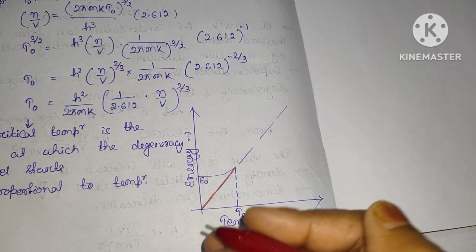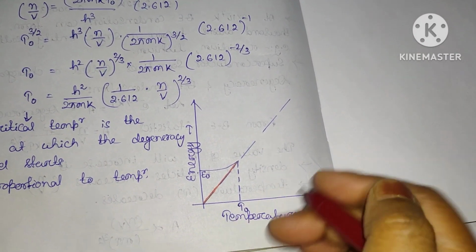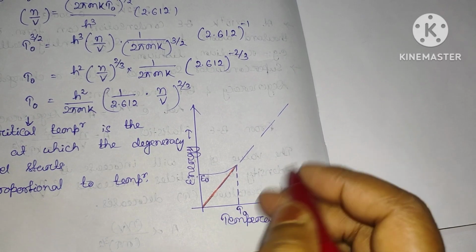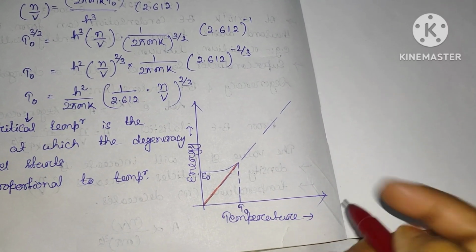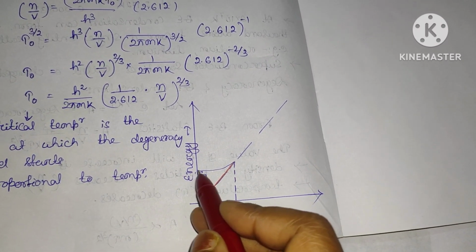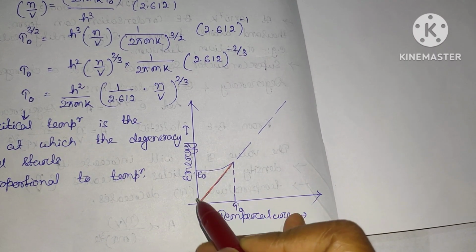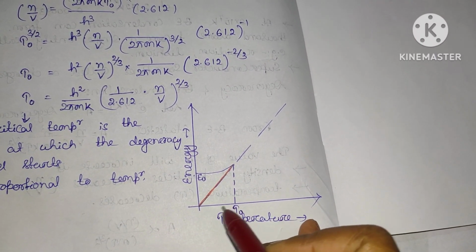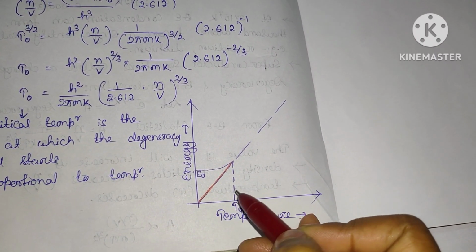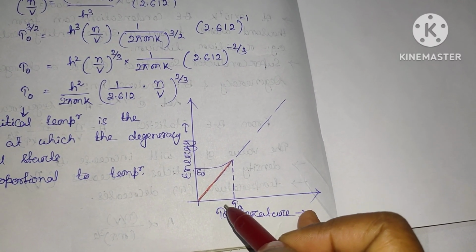This quick increase in the population of the ground state below this critical temperature is called Bose-Einstein condensation in the Bose-Einstein gas. So at this particular state, this is your zero point energy and this is your critical temperature. In this condition, the ground state population increases, and this condition is known as Bose-Einstein condensation. Clear?